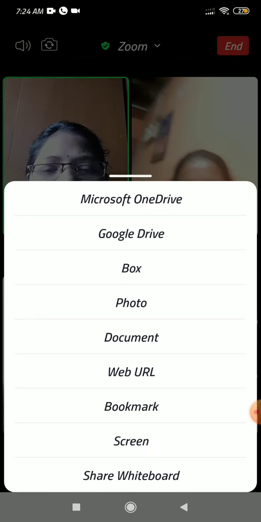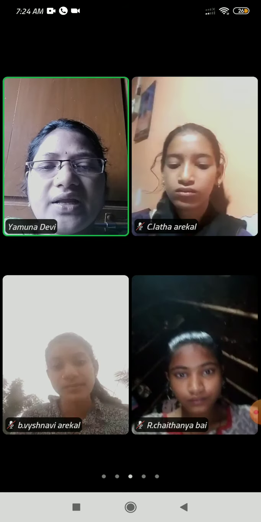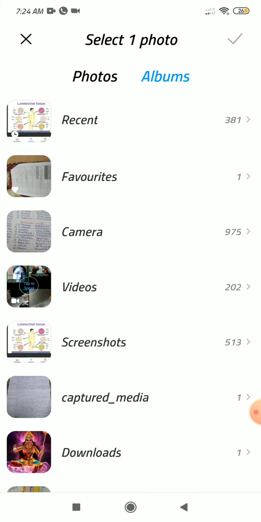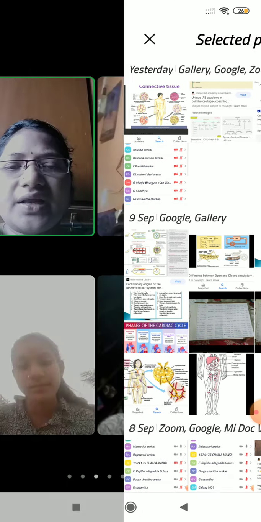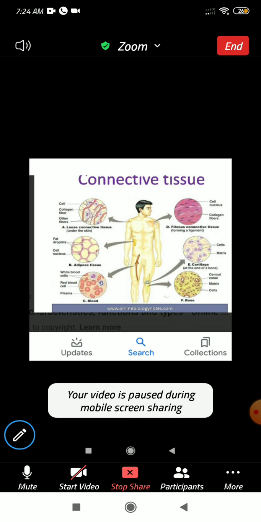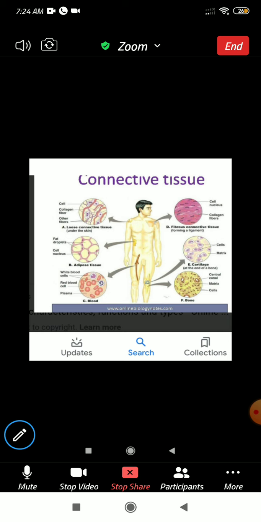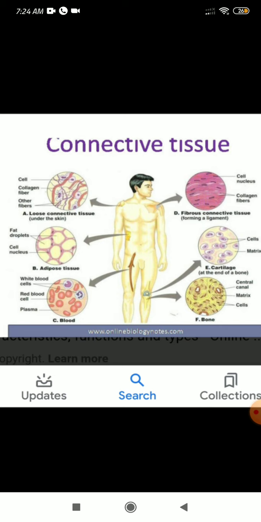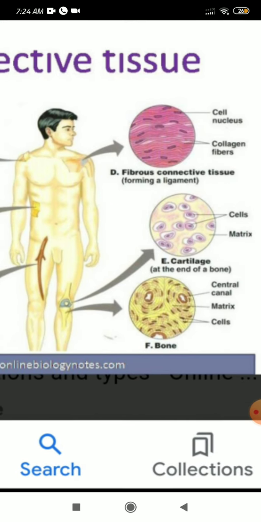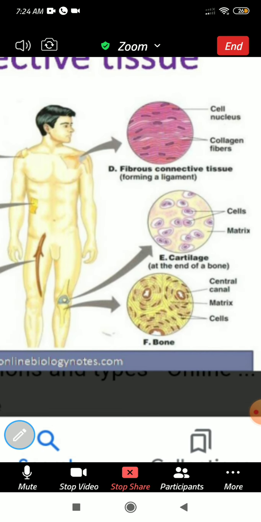So bone is also one type of connective tissue which is made up of calcium carbonate and calcium phosphate. The cells of bone we call osteocytes. A group of osteocytes we call an osteon. It has some fiber-like structures which we call canaliculi. Here you can see the structure of the bone, and the central hollow portion is mentioned as the central canal or Haversian canal.